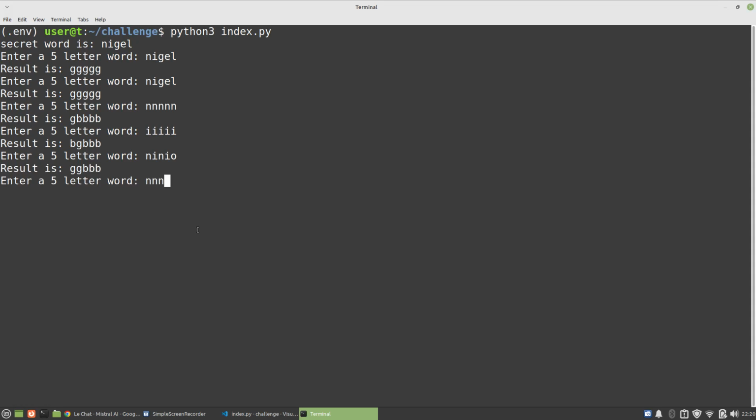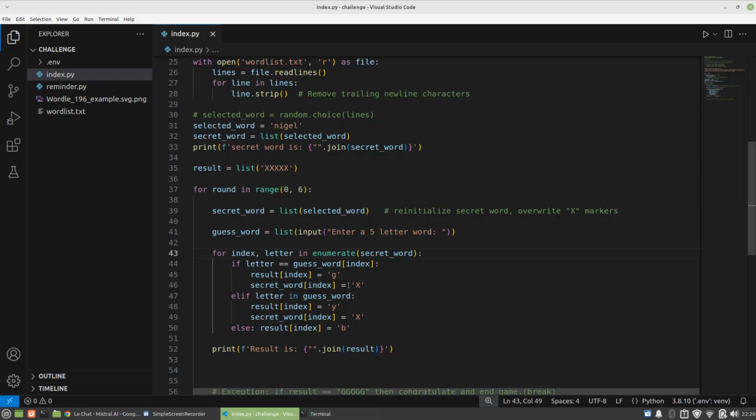If I do N-N-N-I-I, then we've got 1 G and 1 Y representing one of the I's, and the rest are B's. So this is really, really good. I just want to show you how I achieved this. So instead of popping, what I did was, because popping was reducing the length of the secret word, and in the end that was causing that problem before. So instead I replaced it with just some nominal value, in this case an uppercase X.